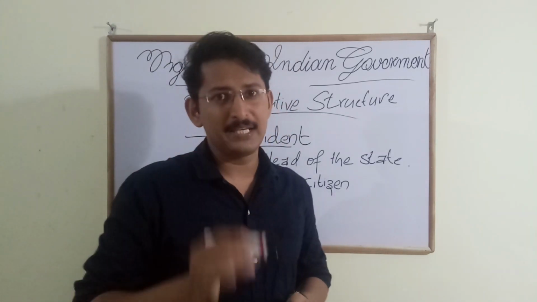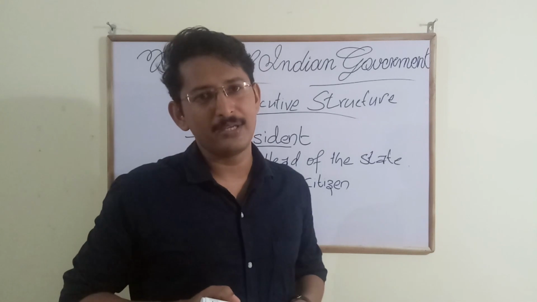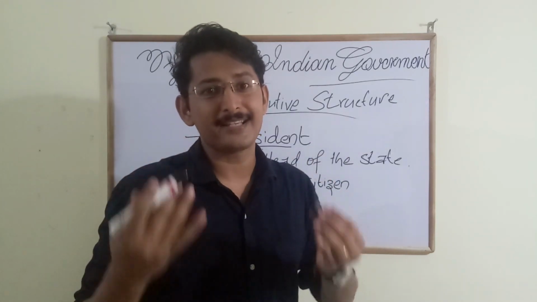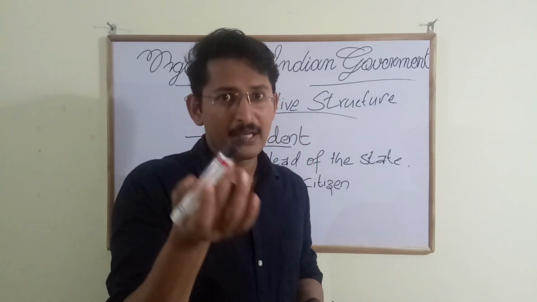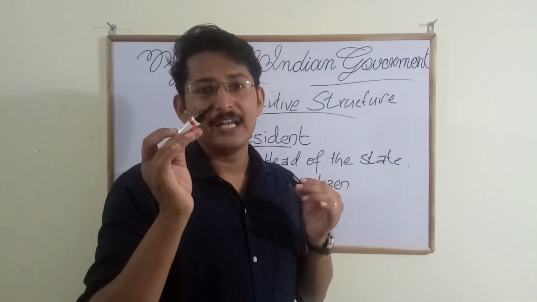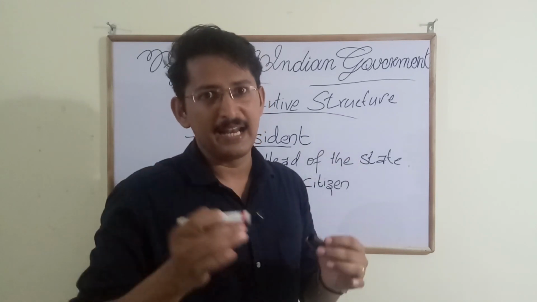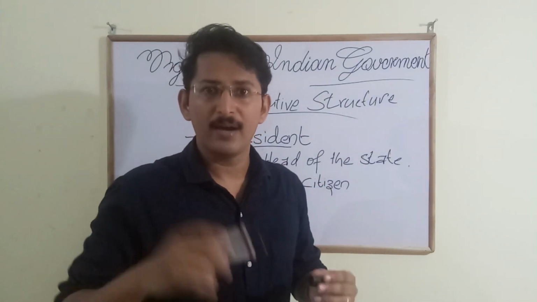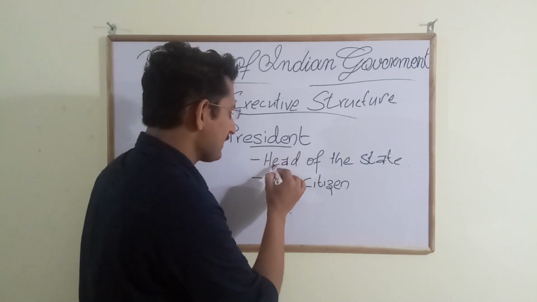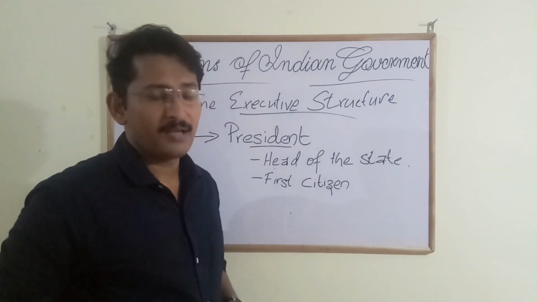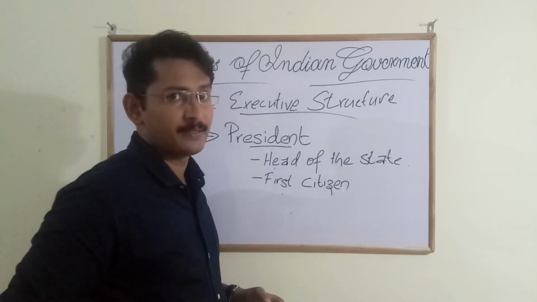Instead, your class teacher is executing things in the classroom. But the principal is the nominal head of the classroom and also the school. In the same way, the president is known as the head of the state, and he is also the first citizen.